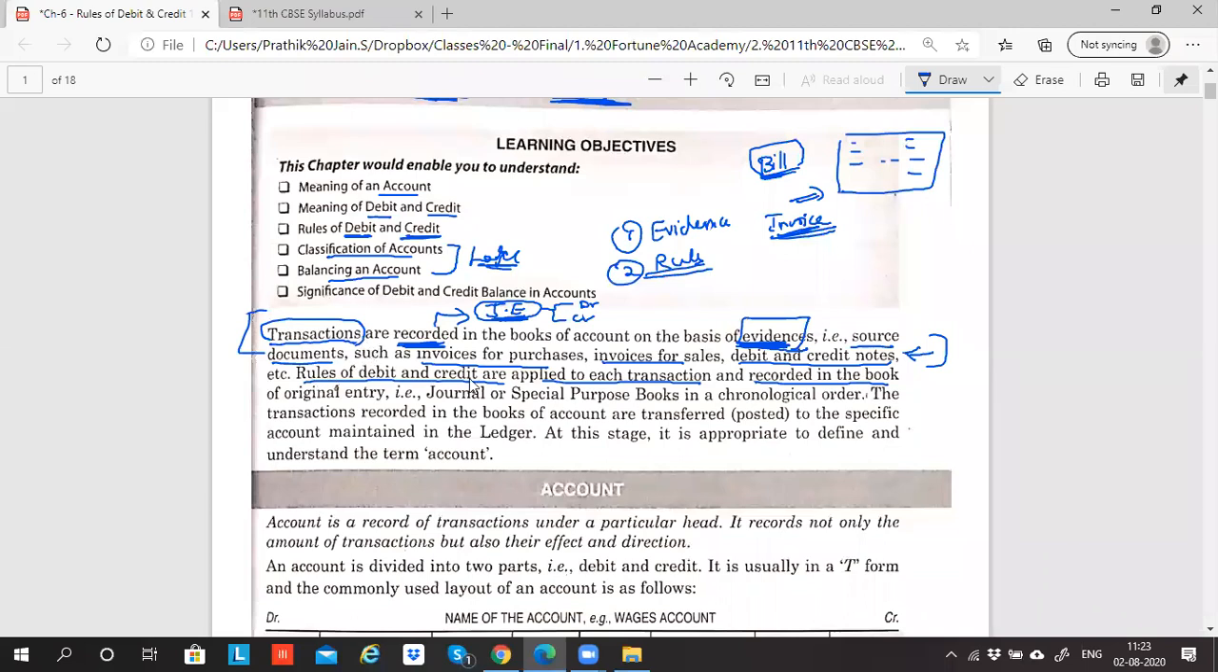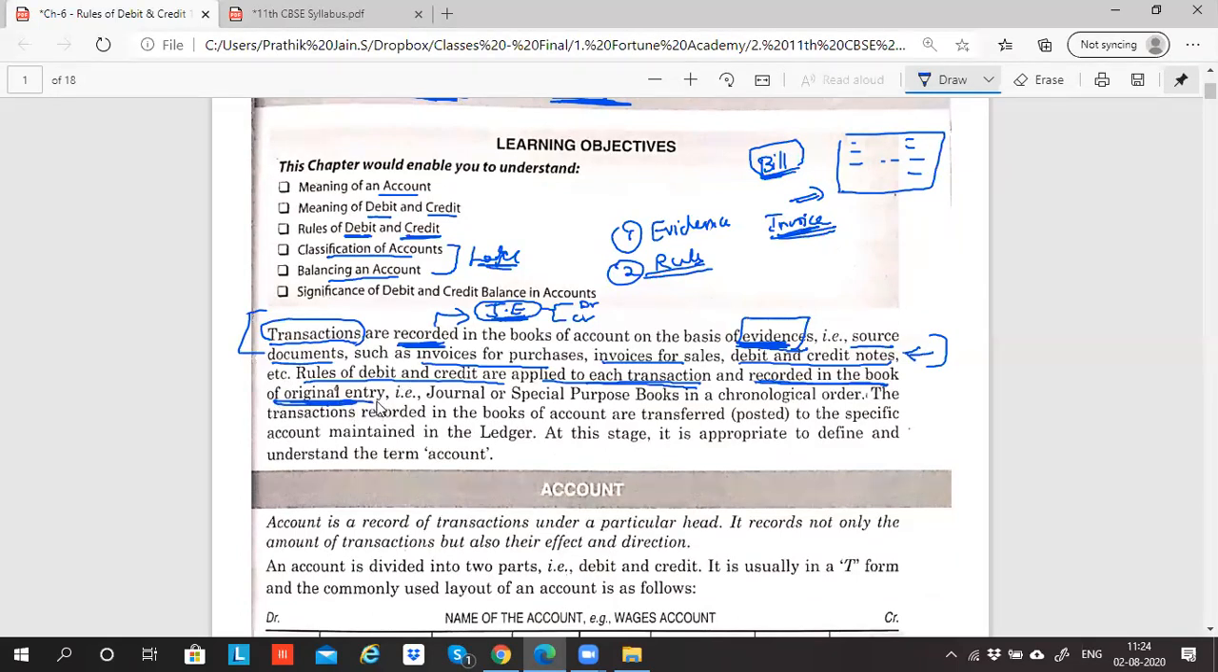So, rules of debit and credit. What you learn, you have to apply to each transaction so that you can do recording in the books of accounts properly. You can record in the books of original entry. I repeat, rules of debit and credit are applied to each transaction and recorded in the books of original entry.